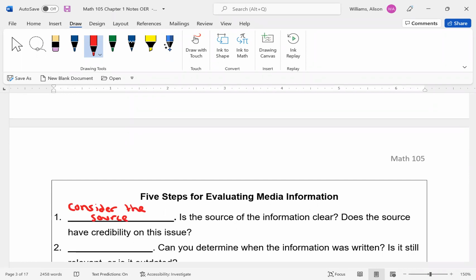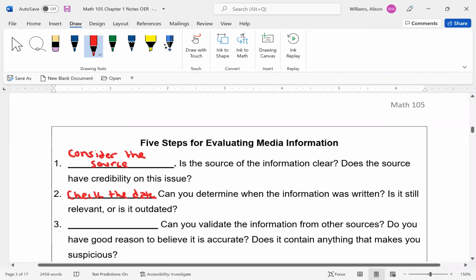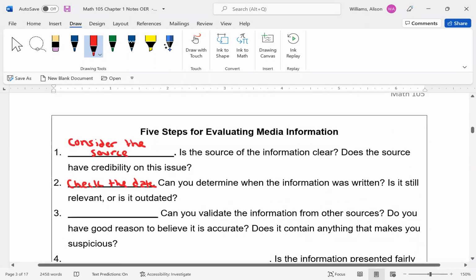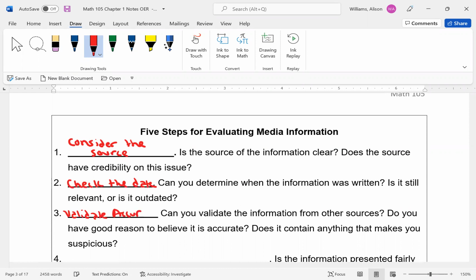The second thing, you want to check the date. I actually see this a lot. People sending out very dated information. Checking the date is like one of the first things you want to do after you check to see what the source is. You want to validate accuracy. Most people do this. I do this, I should say, when I'm not familiar with the source. I start trying to validate the accuracy.